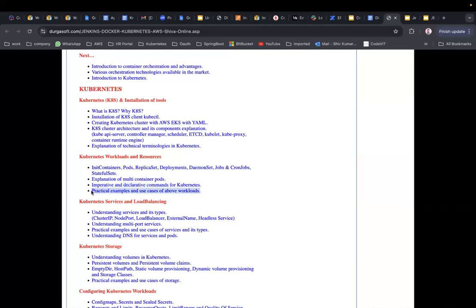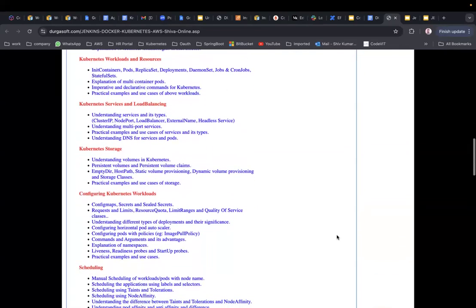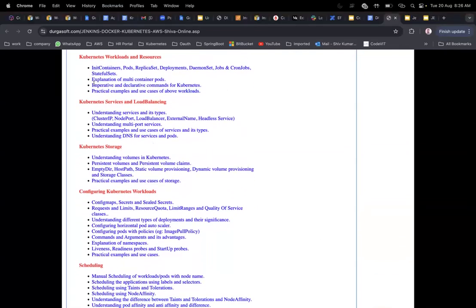Practical examples and use cases of workloads, this we are going to see. Next we will be moving towards services and load balancing: understanding services and their types. There are different types of services that we have: Cluster IP, node port, load balancer, external name, headless service. Understanding multi-port services and practical examples and use cases of services and their types. Understanding DNS for services and pods, we are going to clearly see that.